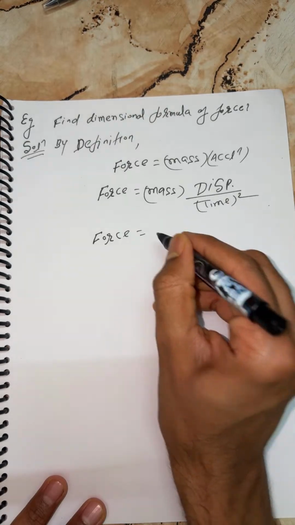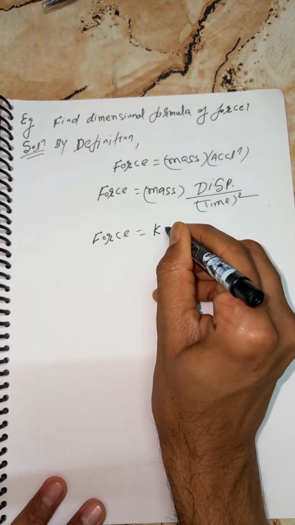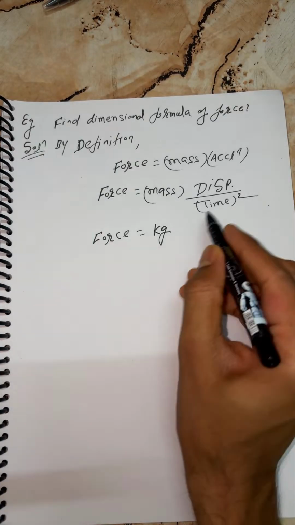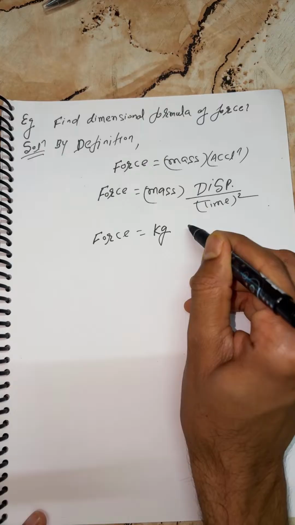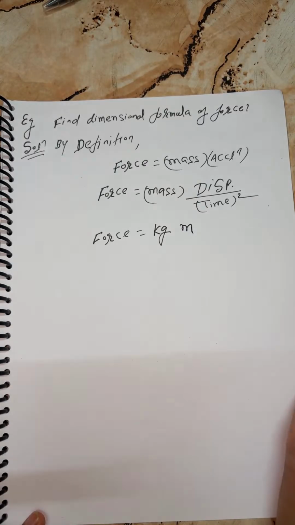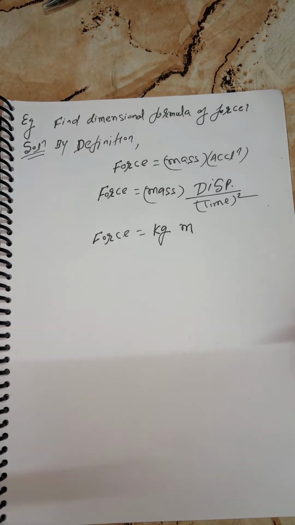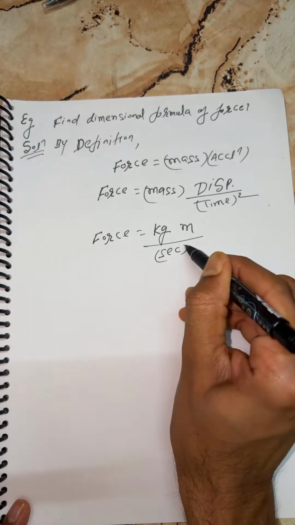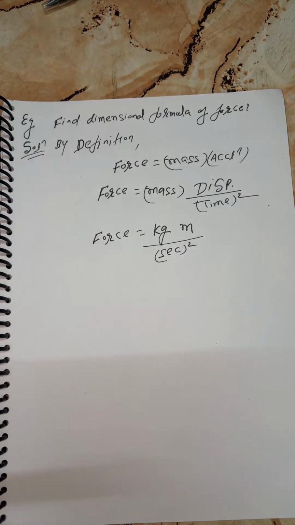So mass, that is what? Kilogram. SI unit of mass is kilogram, dear. What is the SI unit of displacement? That is meter. Time, what is the SI unit of time? That is second. You can say second whole square. Yes, correct. Very good. I'm feeling a bit proud of you, dear.